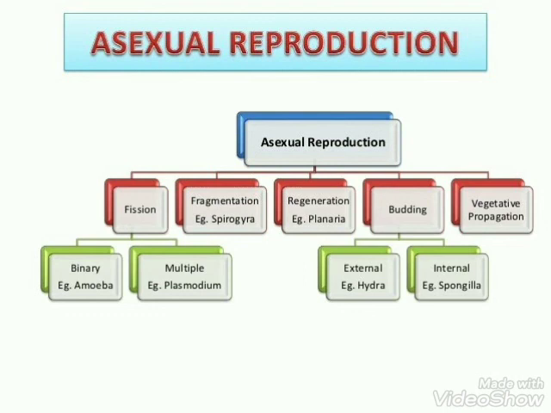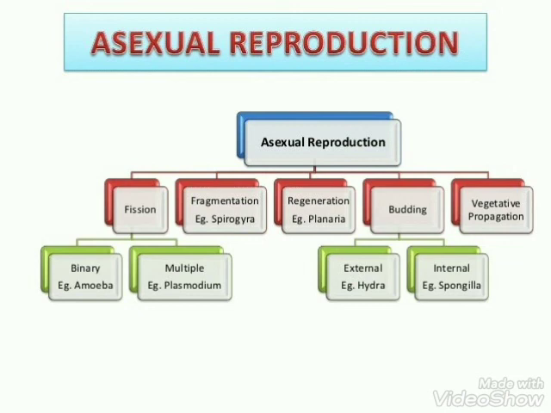Next is regeneration. Regeneration is the type of reproduction in which the missing part of an organism is repaired by proliferation of the cells. Proliferation means the growth of the cells. So I repeat, regeneration is the process in which the missing part of an organism is repaired by the growth of cells, and the example is Planaria.